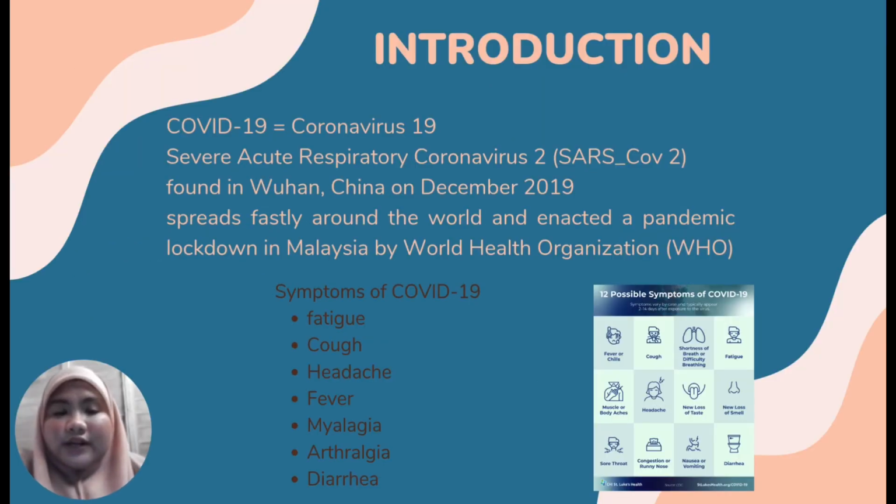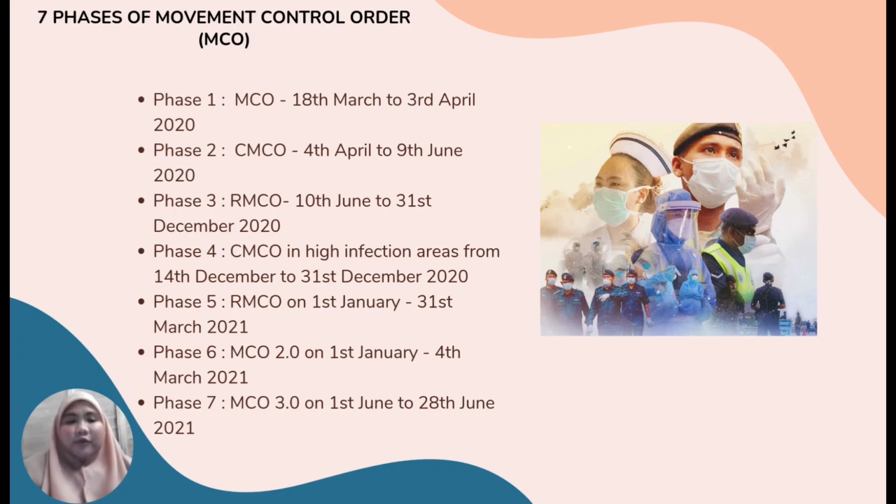COVID-19 is coronavirus disease 2019, also known as severe acute respiratory syndrome coronavirus 2. It was found in Wuhan, China in December 2019, and it spread fast around the world, and the World Health Organization WHO declared a pandemic, leading to lockdown in Malaysia. Here are the symptoms of COVID-19: cough, headache, and fever. There are 7 phases of the movement control order MCO, starting from 18 March 2020 until 28 June 2021.